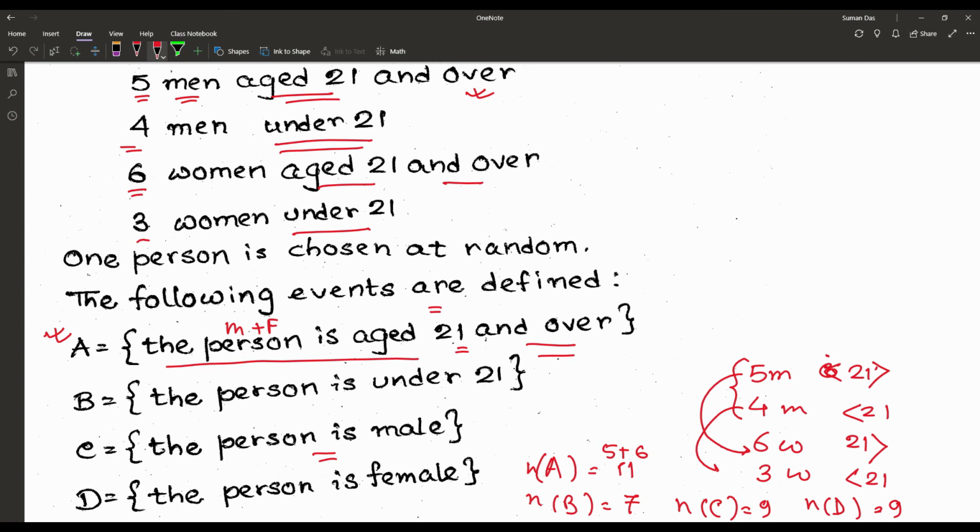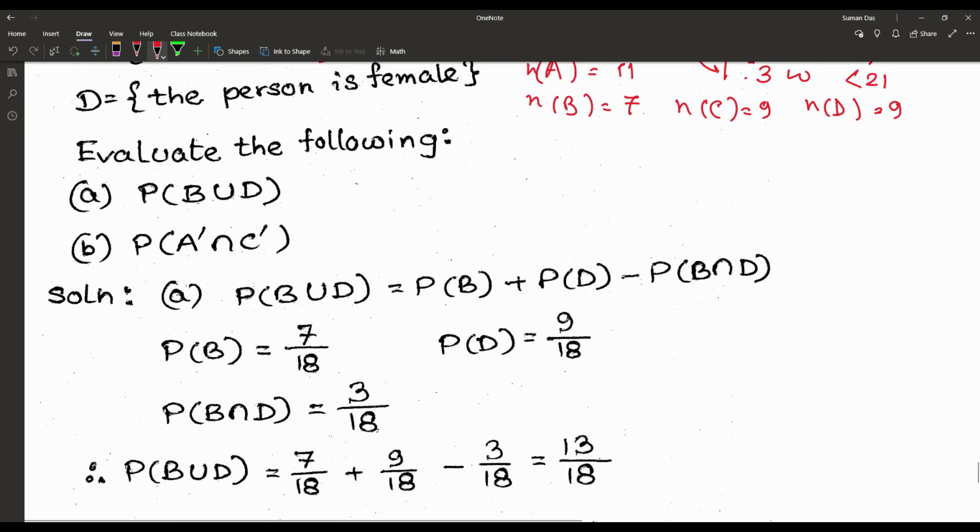So the total number of persons, the total sample space, is 5 plus 4, 9, plus 6, that is 15, plus 3, that is 18. So the total number of sample points, or persons in the room, is 18. Now, the main question: evaluate the following. P of B union D.